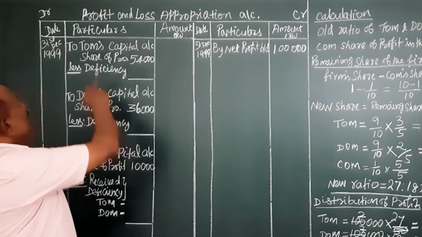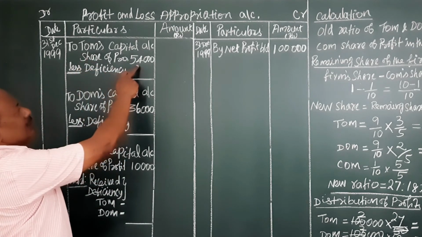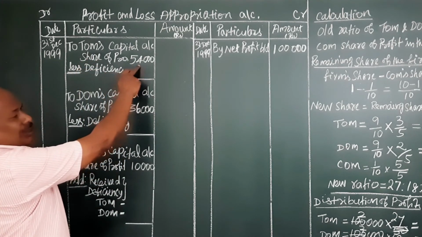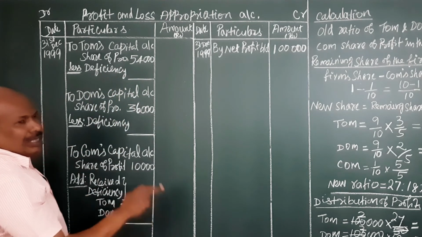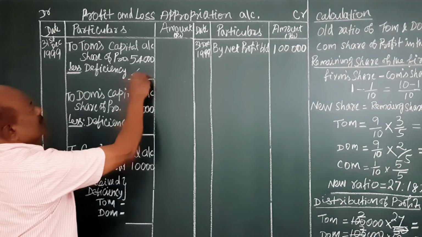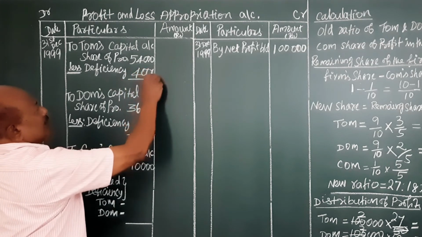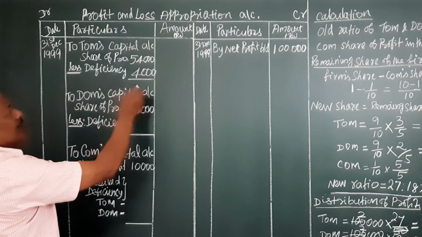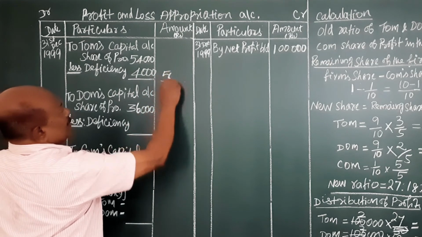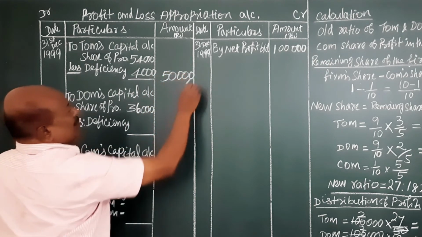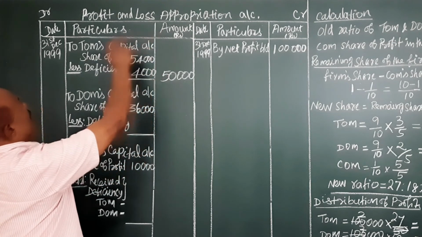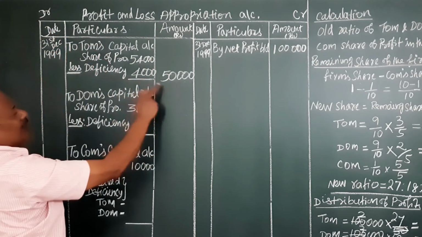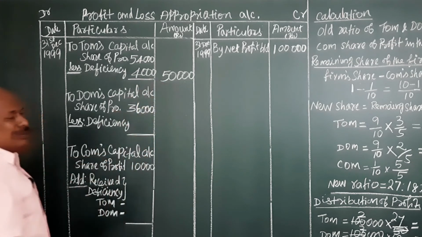So Tom's share of profit was 54,000. His deficiency due to Com, that is 4,000 rupees, we have to deduct. His capital account should be credited 50,000 rupees, and the profit and loss appropriation account debited with 50,000 rupees.